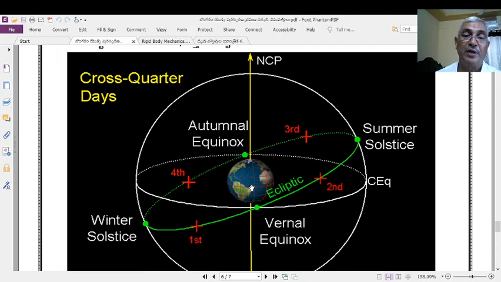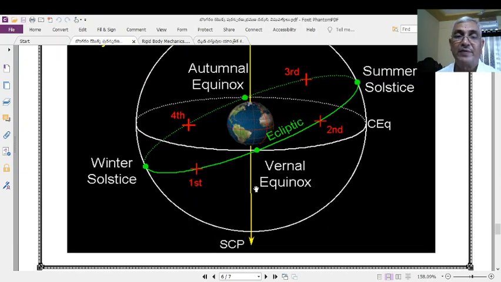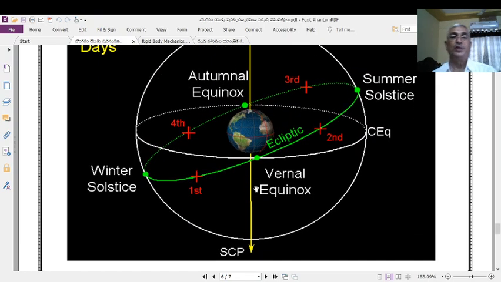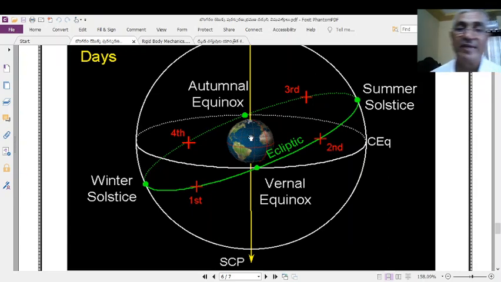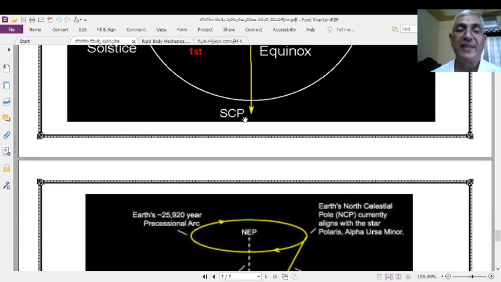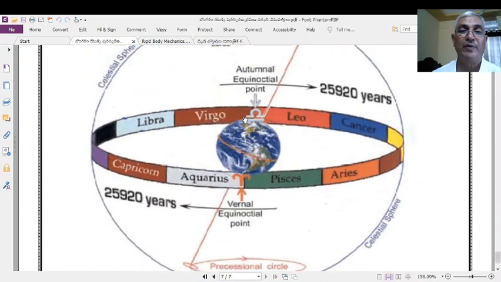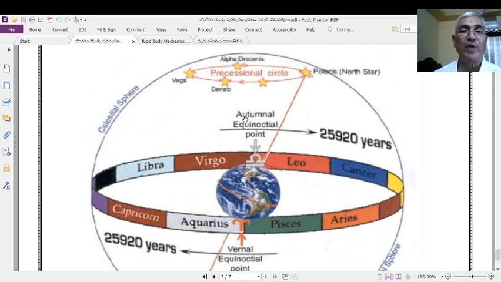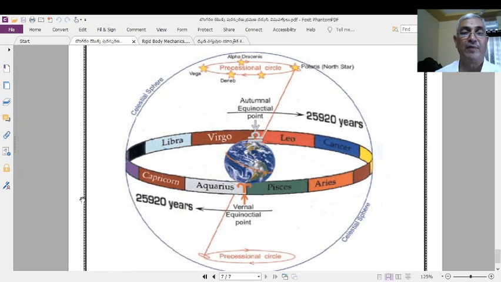If you join these two equinoxes with a line, this is known as the line of equinoxes. The line of equinoxes is always making some angle with the polar axis of the Earth. This is the other way to show the vernal and autumnal equinoxes, for easy understanding of the students. And here also very interesting. I will reduce the picture size for our convenience.